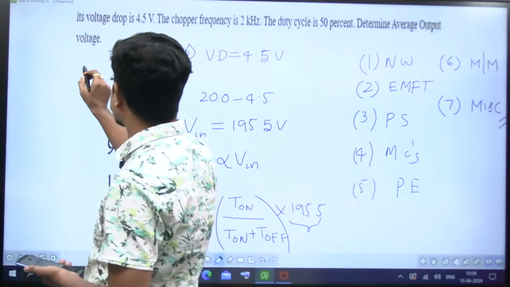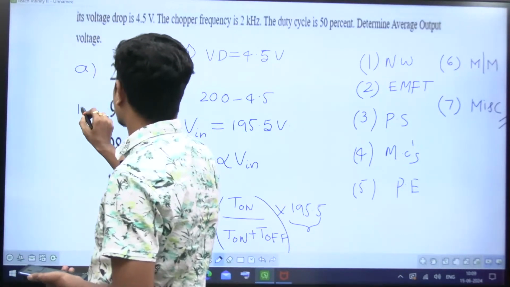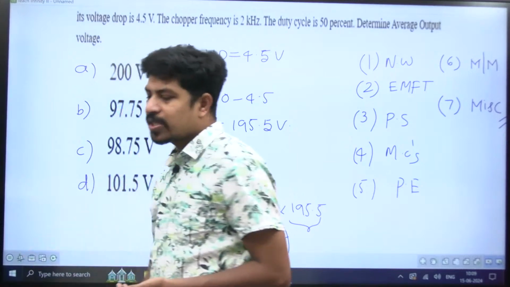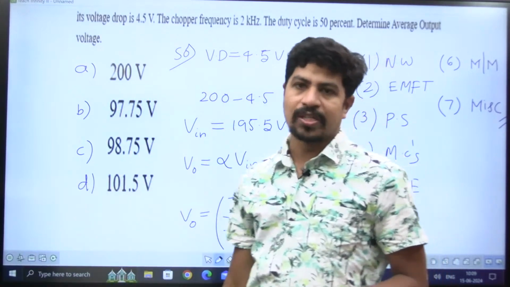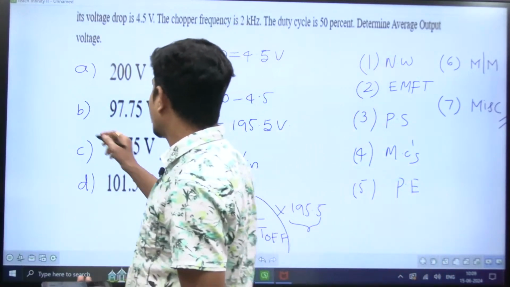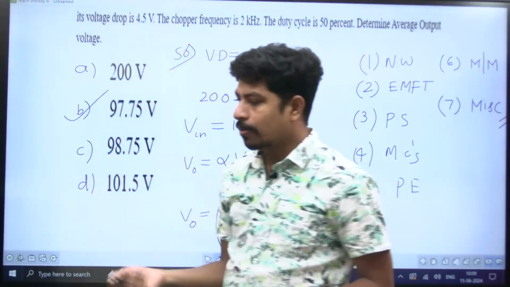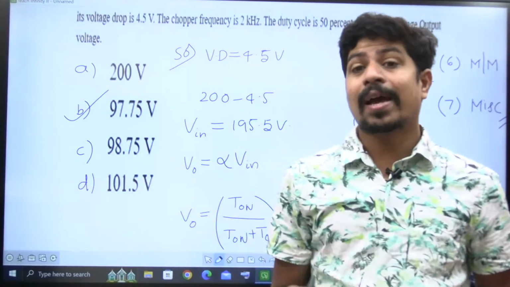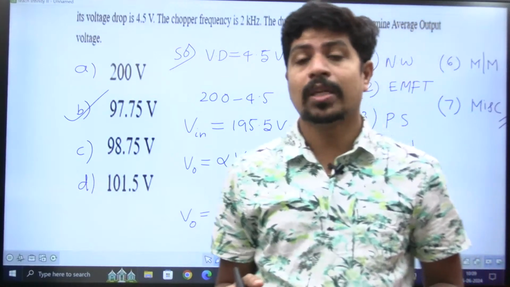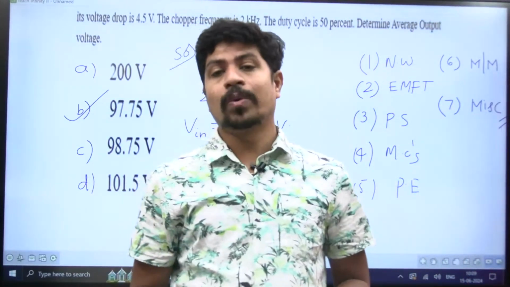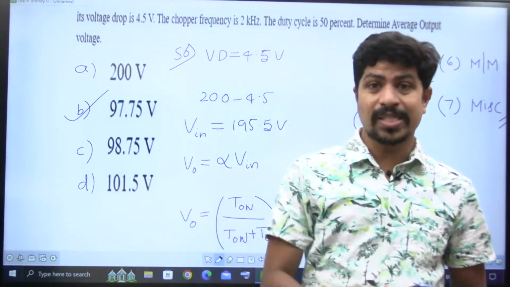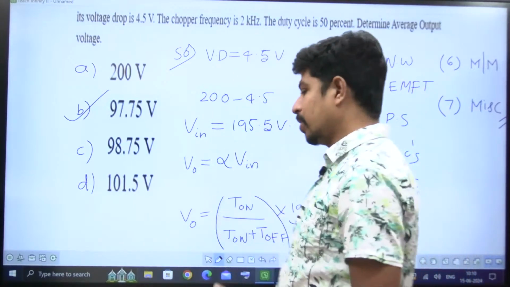I'm putting the options here. The options are A, B, C, D. In the HPCL examination paper, that fellow is giving 1, 2, 3 instead of A, B, C. So the option is B here, B for Bombay. Simple question. But one must have the idea of a chopper, that it is a step down chopper, then consider the voltage drop, then have the idea of duty cycle. These things are very, very important, right?